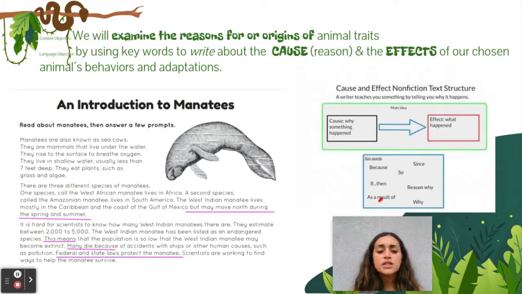You can see that I've underlined "but may move north during the spring and summer" due to the fact that they inhabit the Gulf of Mexico and need to move for food. I've also underlined the words "this means" and "may die" as a cause and effect to what happens when they become endangered and the reason why they are endangered. And I've also underlined that federal and state laws protect the manatee because, as an effect or as a reason for them being an endangered species.